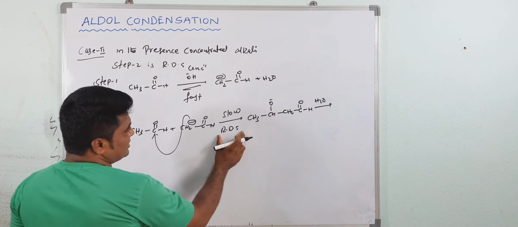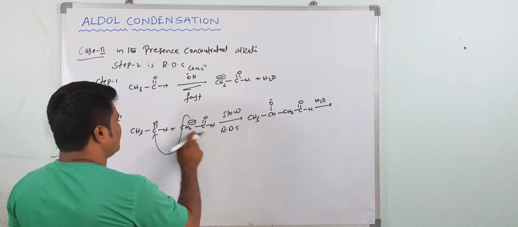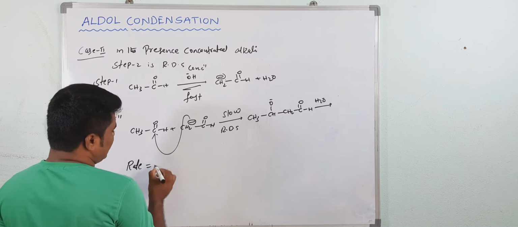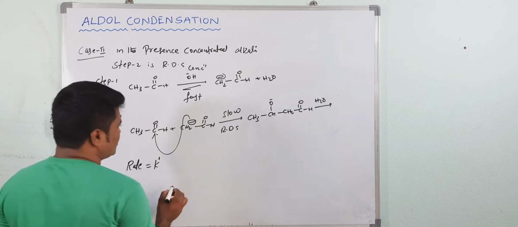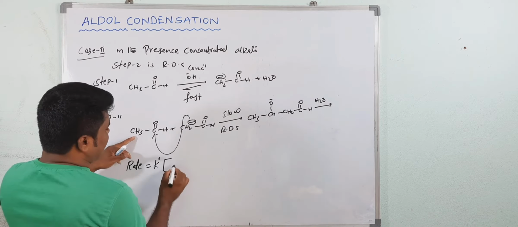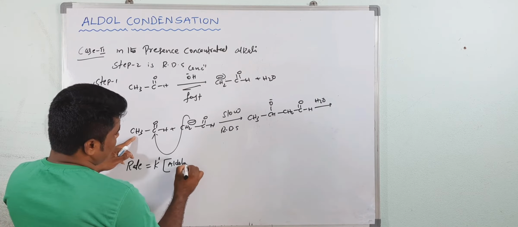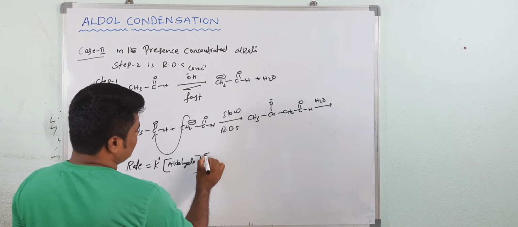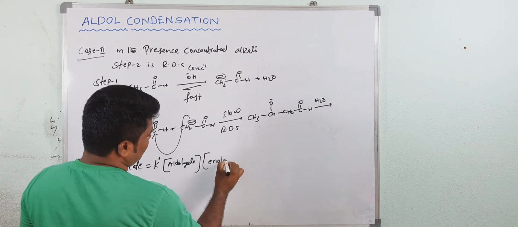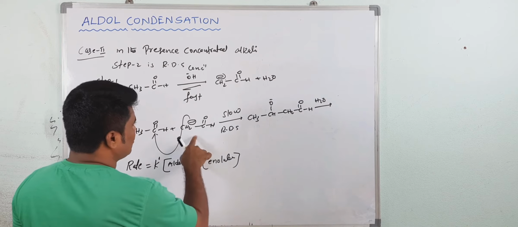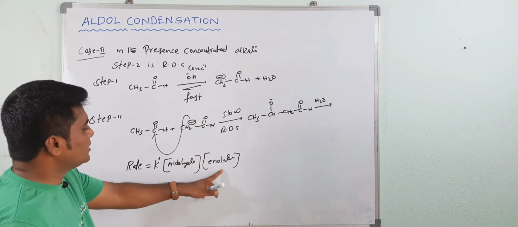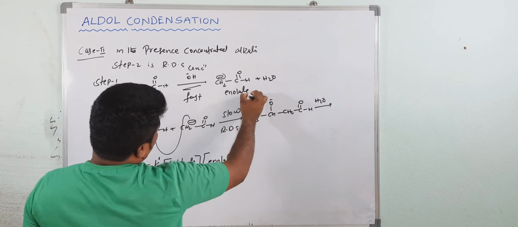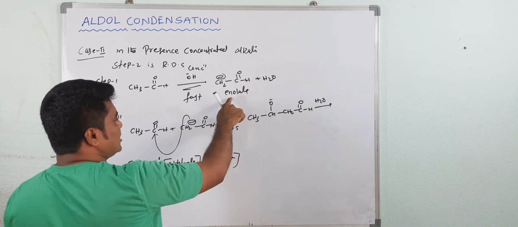But see, what is the RDS here? RDS is addition of nucleophile. So if you write the rate equation, I am writing K prime, K dash, times the concentration of aldehyde and the concentration of enolate. Now you don't know the concentration of enolate. Now you have to find the concentration of enolate. See, this is the enolate here. So from this equation you can calculate the concentration of enolate.